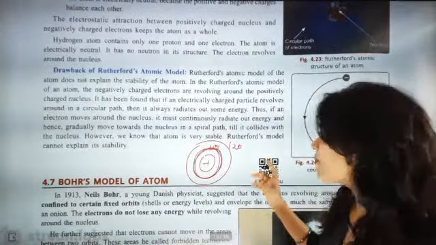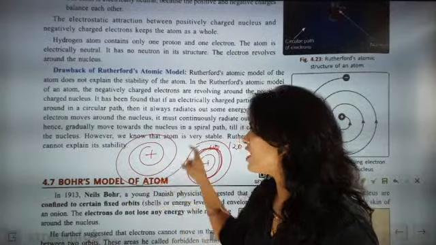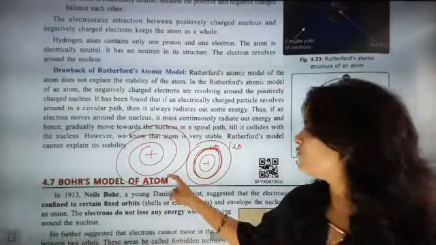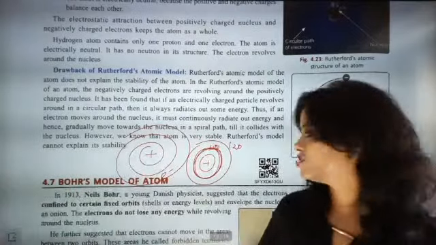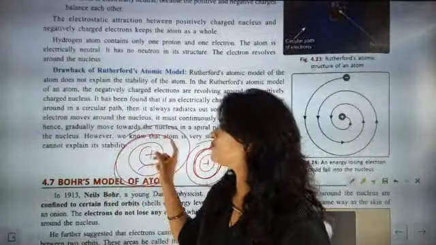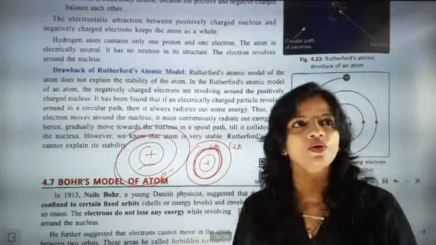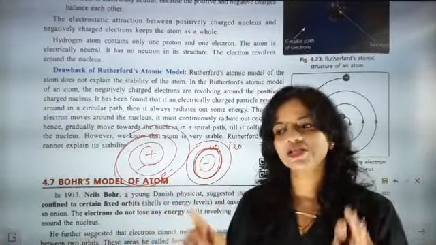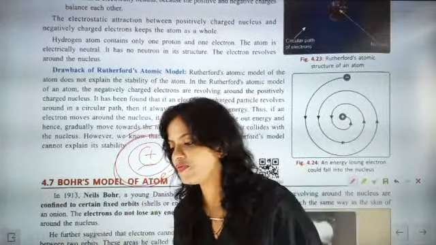Now what happens when the structure is like this? That means the electron will keep on releasing energy. The more energy the electron releases, the smaller its orbit becomes. If the orbit is fixed, the electron will revolve in that orbit only. But if the orbit is spiral in structure, then every time the electron will be revolving.